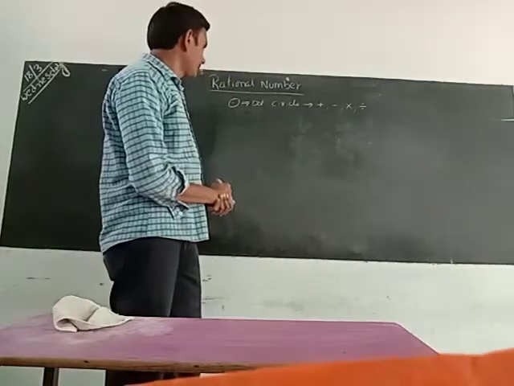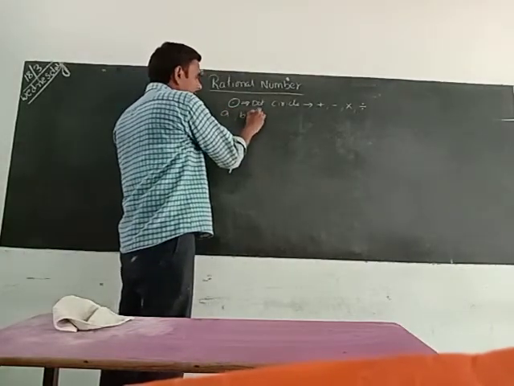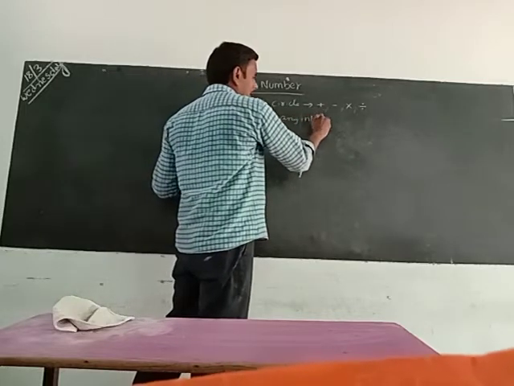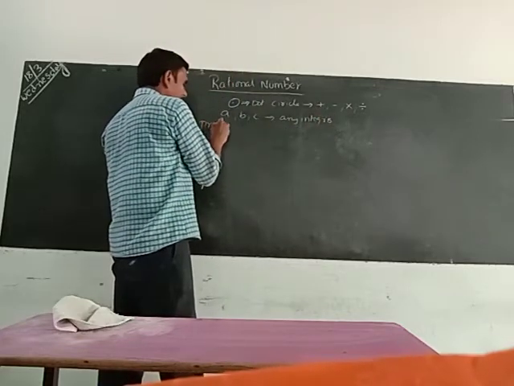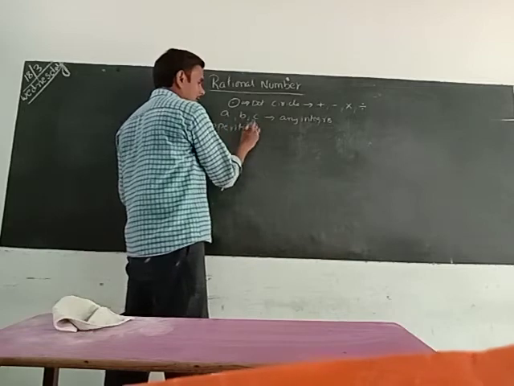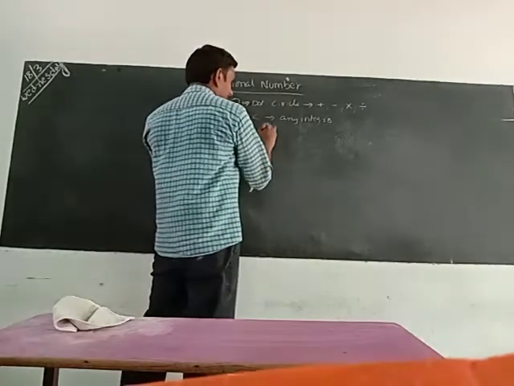A, B, C are any integers. Now we will discuss the properties of rational numbers. Already for integers we learned about the properties in 7th class.